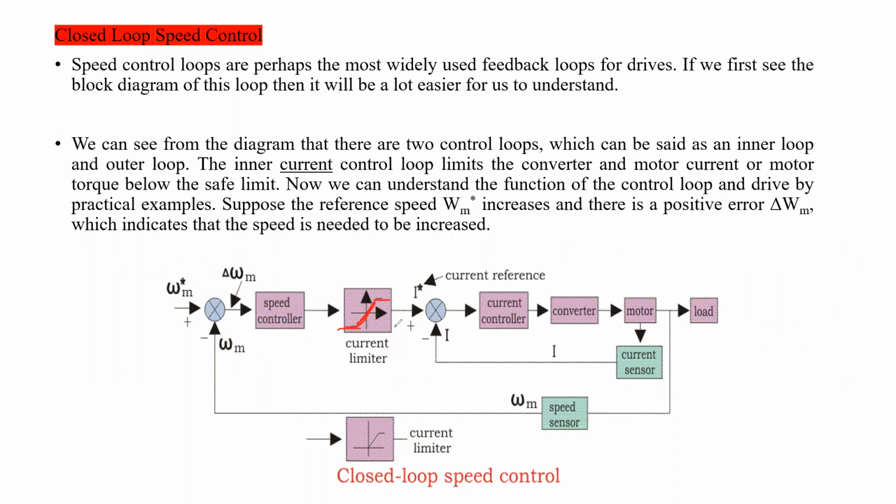Is it clear? So from this current limiter, we are getting the reference current, and this reference current is compared with the actual current, which is sensed by the current sensor. In the same way, depending upon the positive current error and negative current error, the controller will provide the current accordingly to the converter as well as the motor. Is it right?